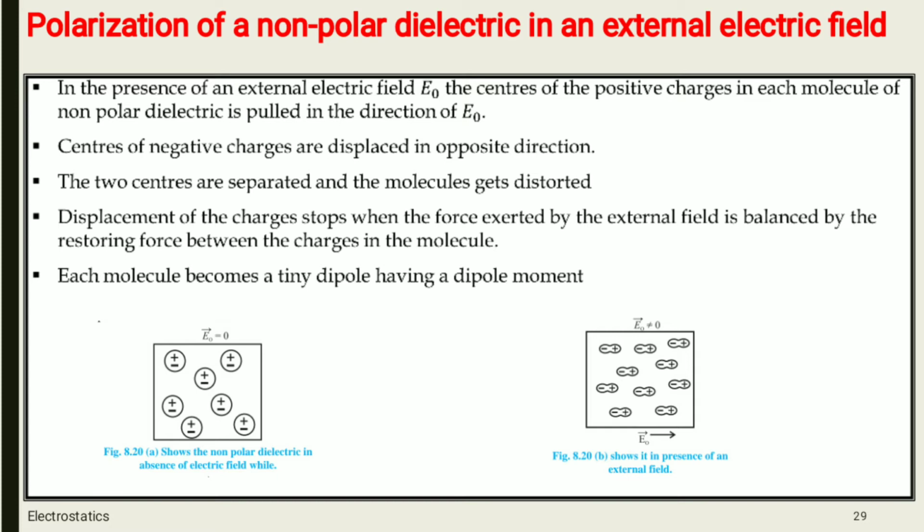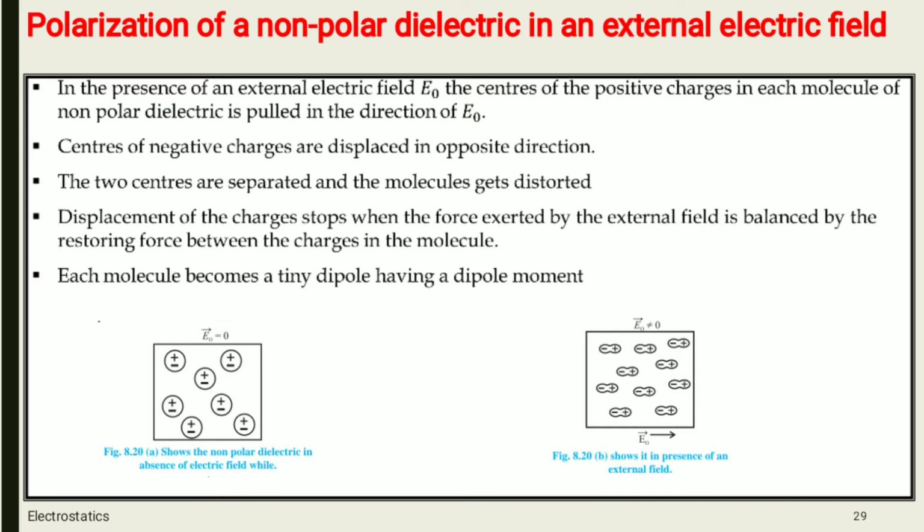Now we are going to study the next point, which is polarization of non-polar dielectric in an external electric field. So what is meant by non-polar dielectric?